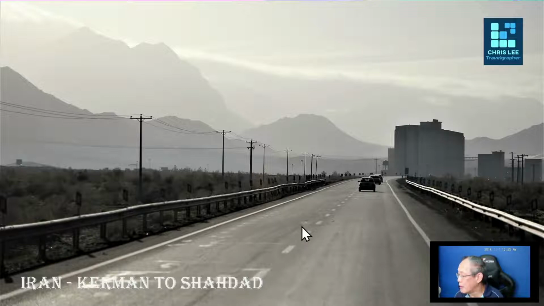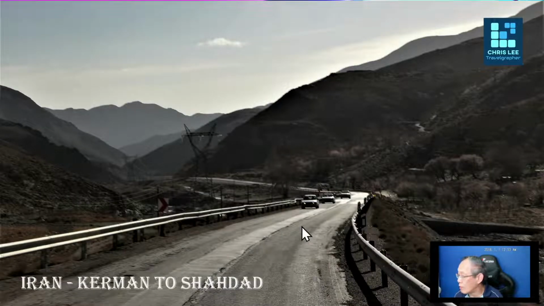So this is on the road journey, and while we are traveling, you can see that there are mountain ranges on our side of the roads. In this case, on the right hand side or left and right, depending on which direction you are moving towards. So it's a very hilly region because you are passing through a mountain range.